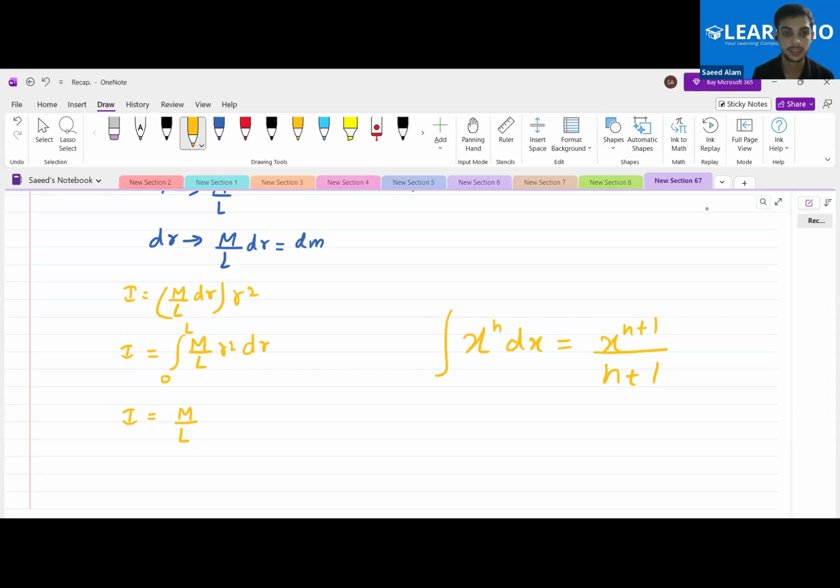So let us do it. That is r cube by 3. Yes or no? Does everybody agree with me over this? Yes, sir.